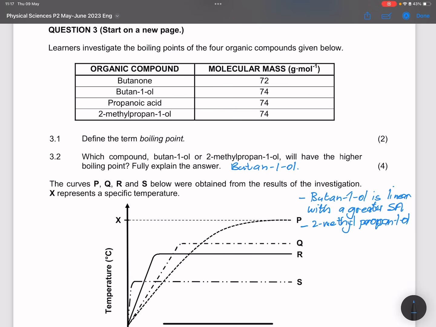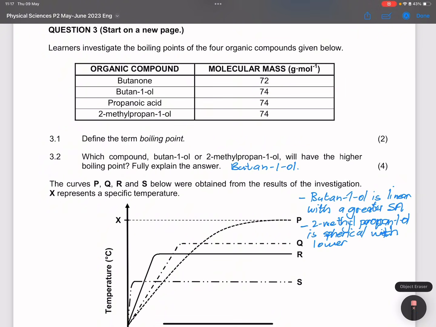It has side chains, so it therefore becomes more spherical with lower surface area.